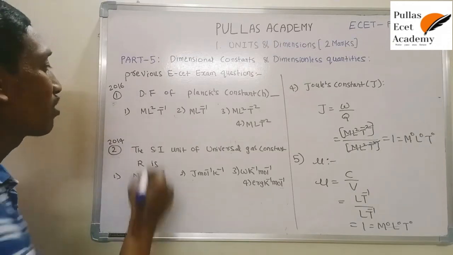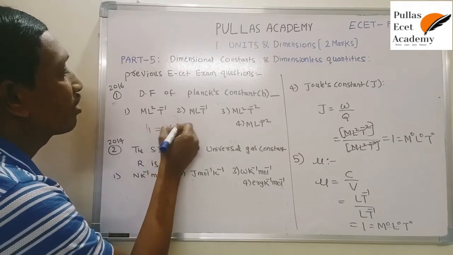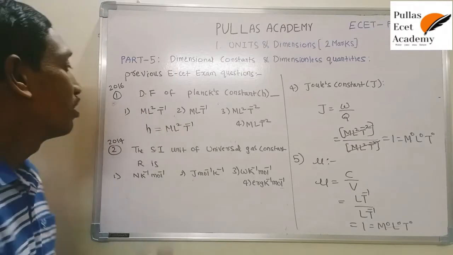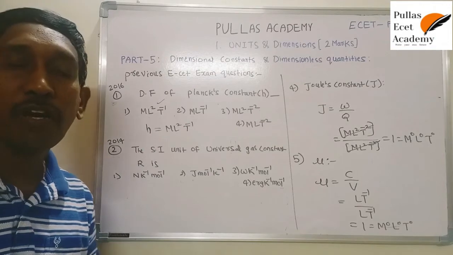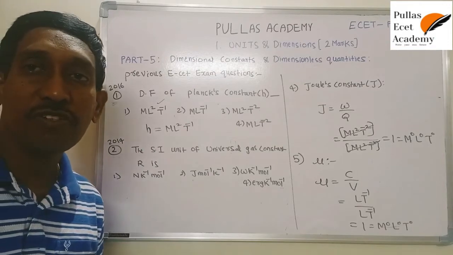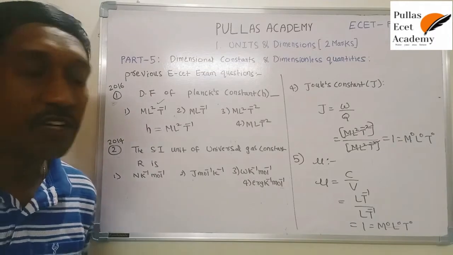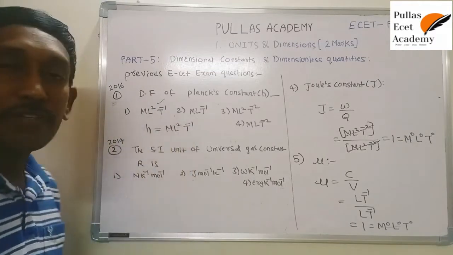The dimensional formula of Planck's constant h is ML squared T power minus 1. Based on Planck's equation E is equal to h nu, h is equal to E by nu. Substitute the dimensional formulas of E and nu, and you get this answer.